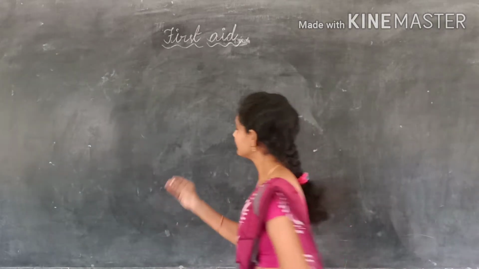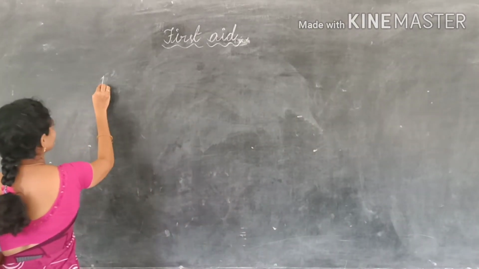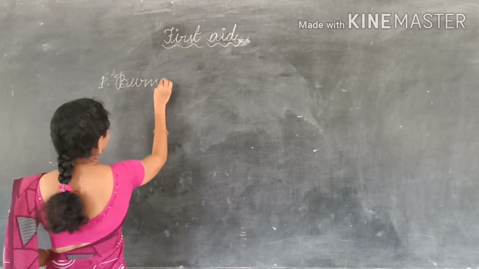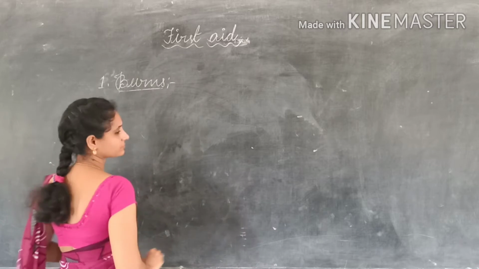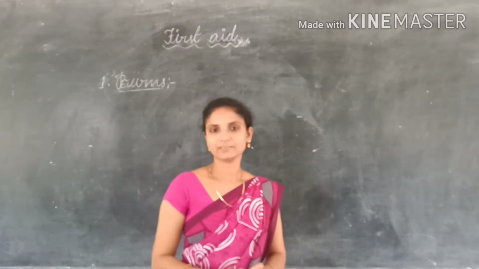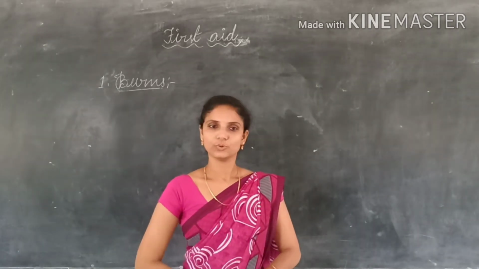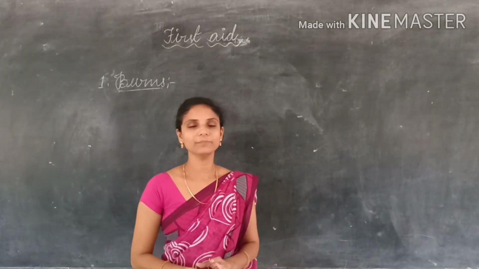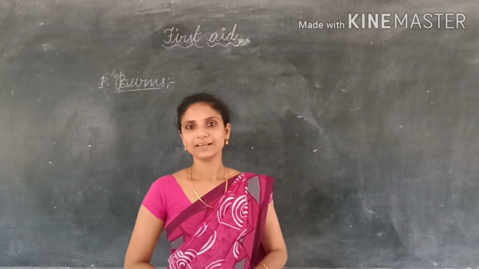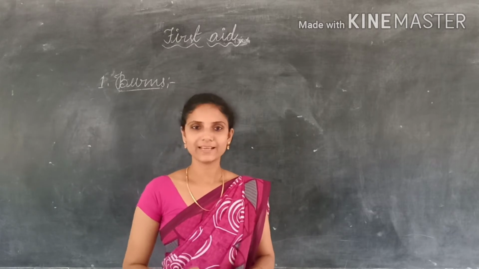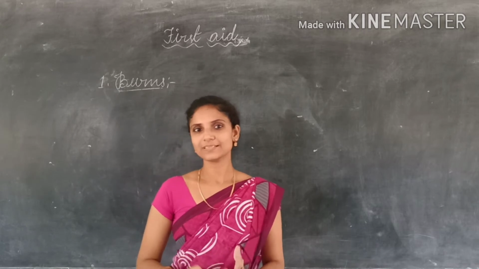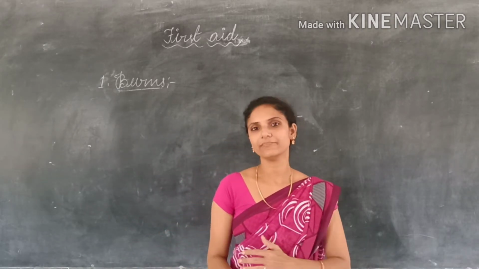So first of all, burns. First case is burns. A person can get burned from hot objects, boiling water, steam, fire, electric shocks, and acids and bases because of the chemicals. So a person can get burns in many ways.